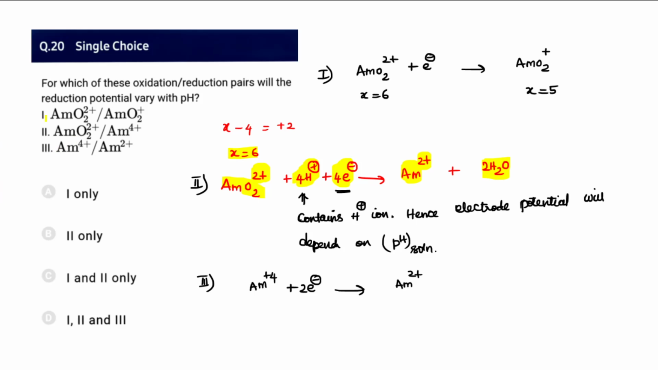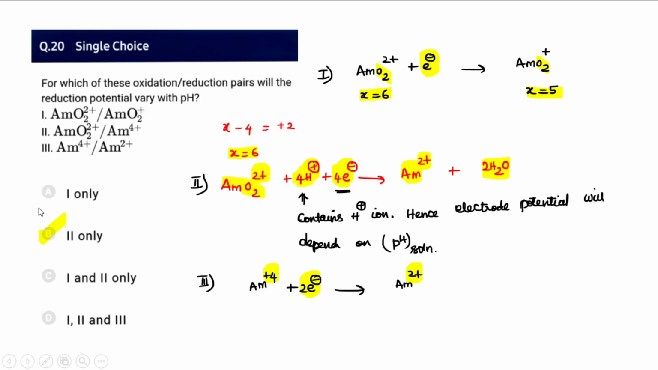Whereas the first option says AmO2 2+ to AmO2+. Already both sides have 2 oxygens, so we only have to do the charge balancing. Here x equal to 6, here x equal to 5, so the difference is only 1 electron. It doesn't have any H+ at all. And the third one, 4+ to 2+, the difference is 2, so here it's only 2 electrons. Again it doesn't depend on H+. So for question 20, option B only appears to be the correct answer, since only option 2 has H+.